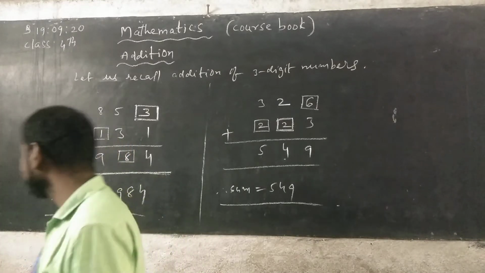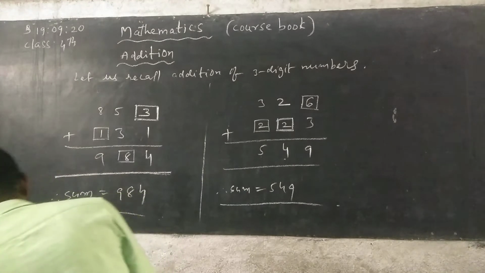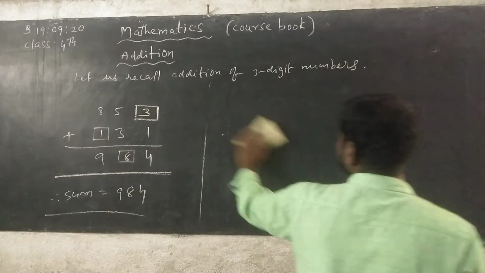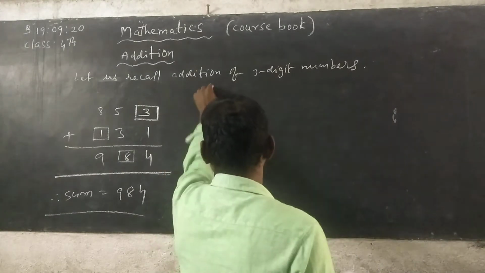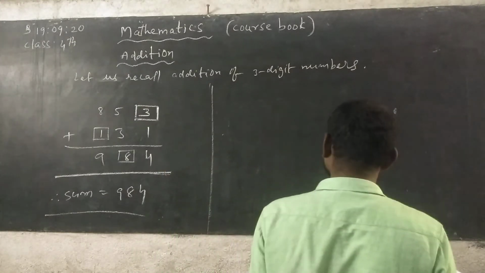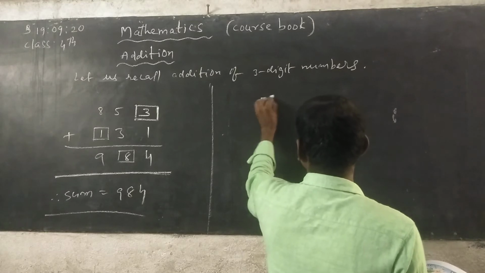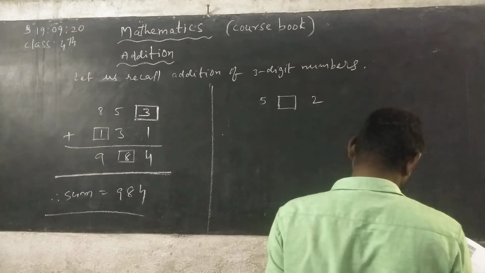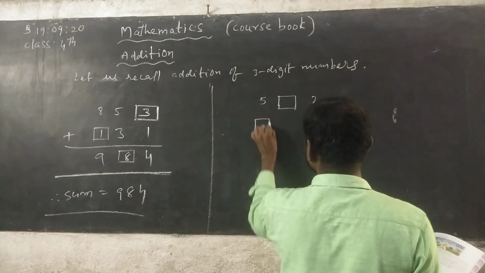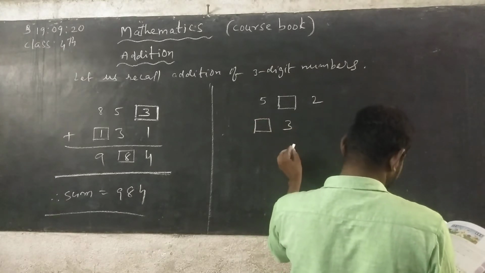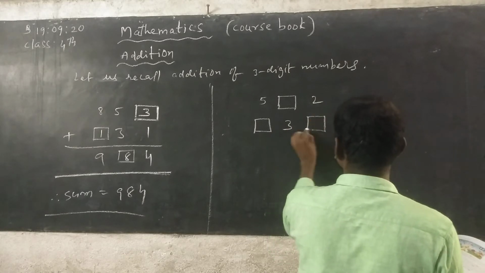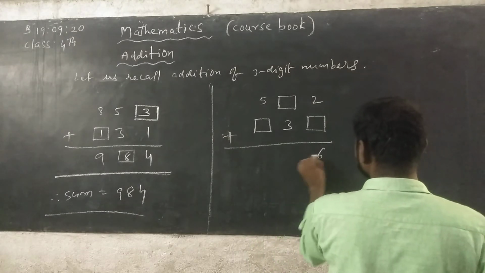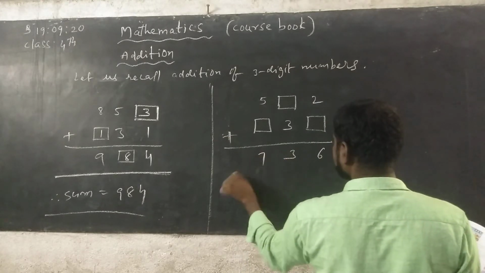Now next, 5 dash 2 dash 3 dash plus 6 3 7.